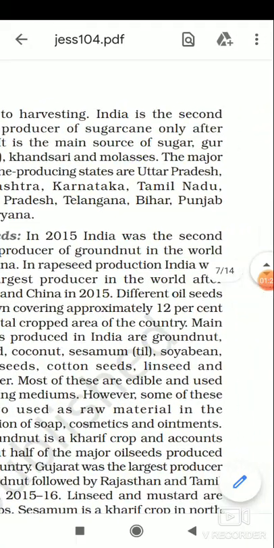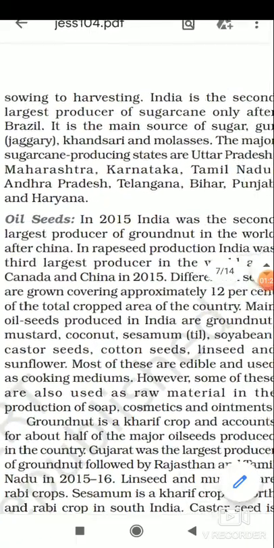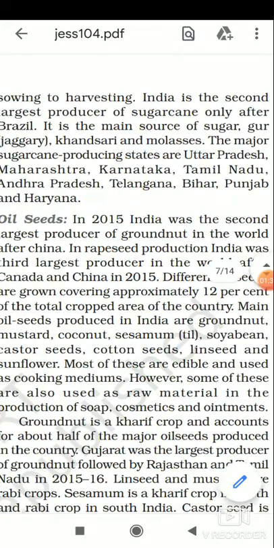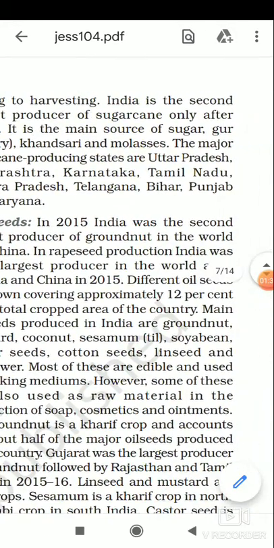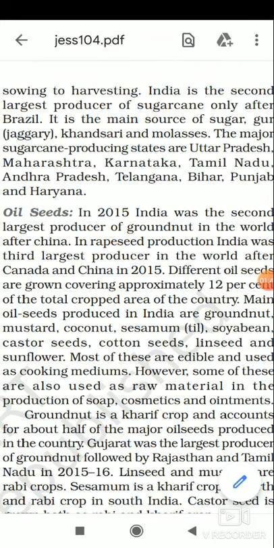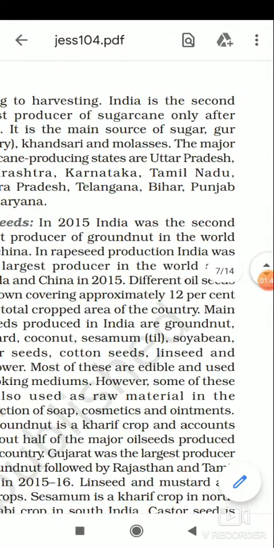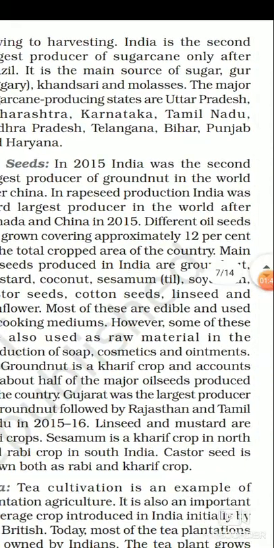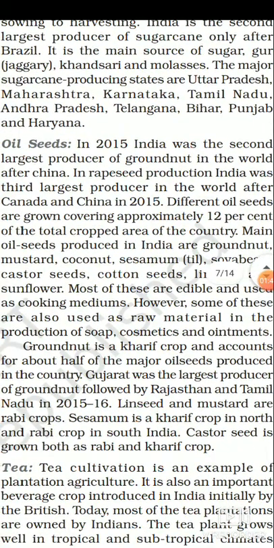It is the main source of sugar, gur, khansari, and molasses. The major sugarcane producing states are UP, which is the major sugarcane producing state, Maharashtra, Karnataka, Tamil Nadu, Andhra Pradesh, Telangana, Bihar, Punjab, and Haryana.